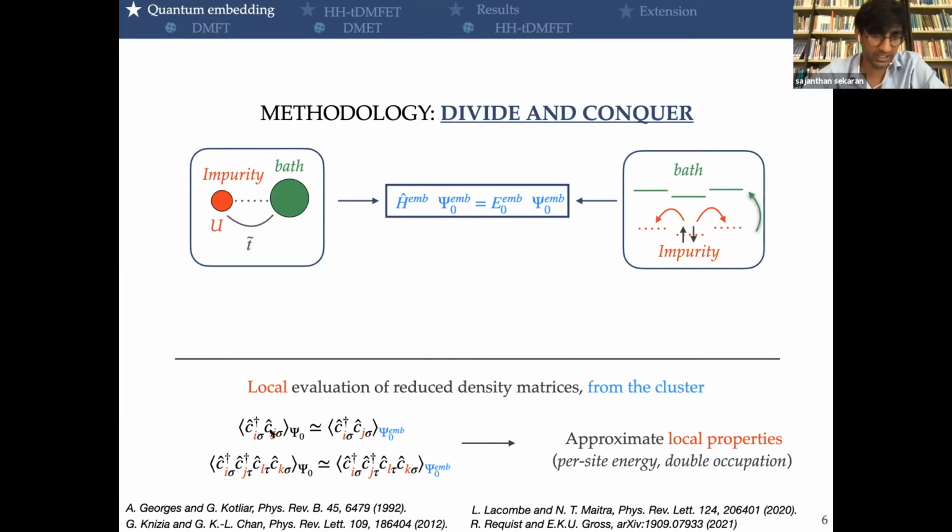As I told you, the expectation value of the one- and two-body operators is too expensive numerically with the full wave function. So we try to approximate them with this embedded wave function. And at the end, we can have access to local properties such as the energy or the double occupation.